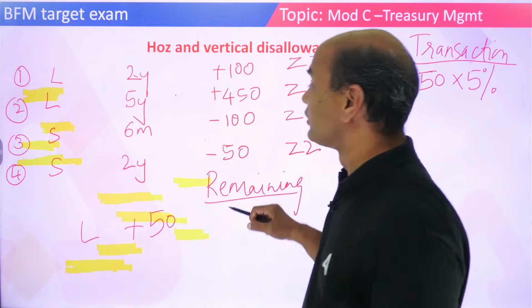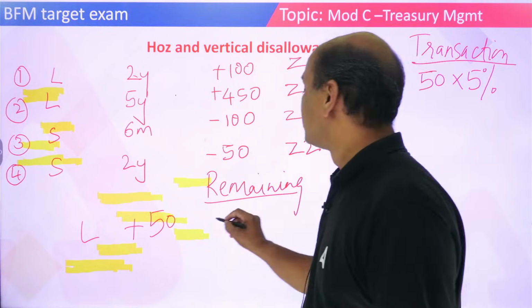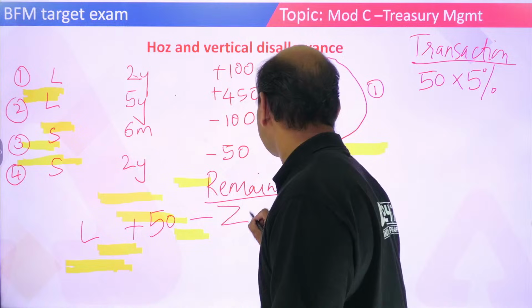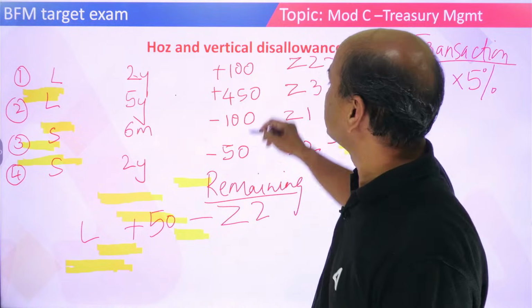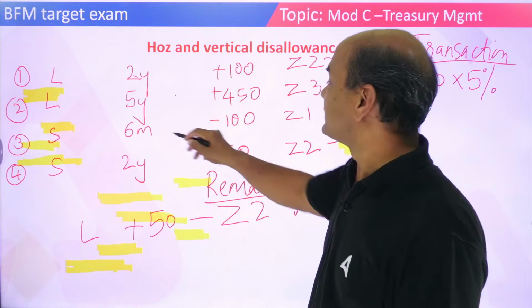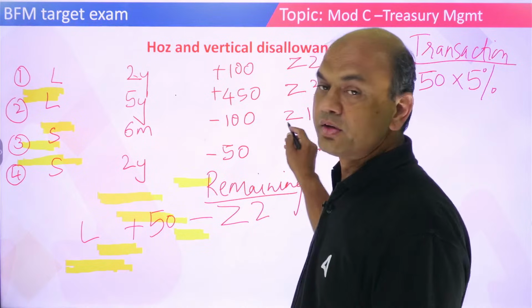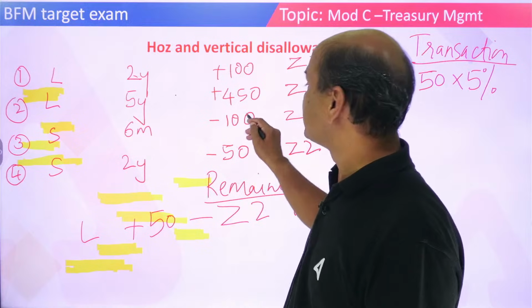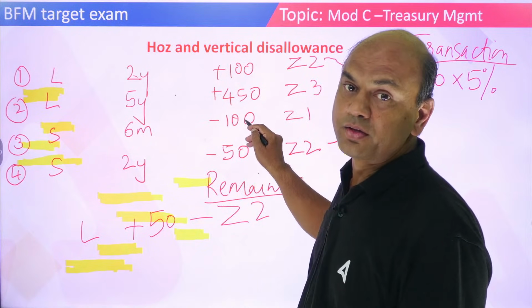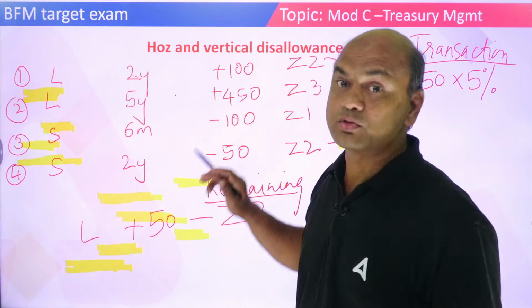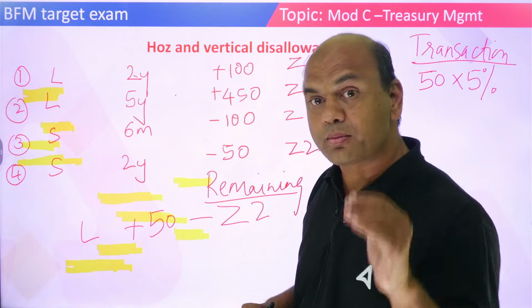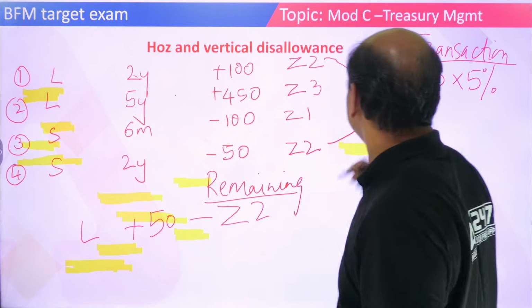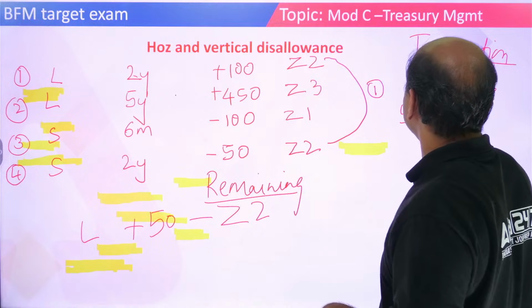So, that is what, now look at this. Which is this zone? This is zone 2. This remaining one is of zone 2. And this one is zone 1. So, they are in adjacent zones now. So, plus 50 and this is minus 100. Okay, plus 50 and minus 100. So, this transaction will be for what? Lower amount. 50. So, again 50 is the transaction amount.